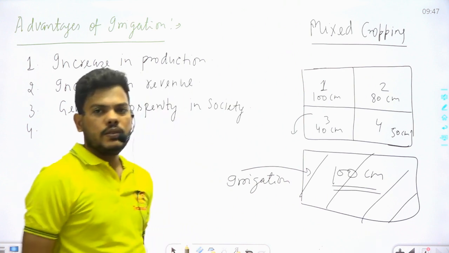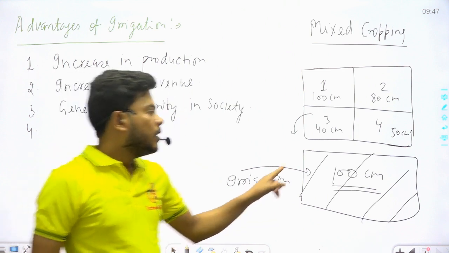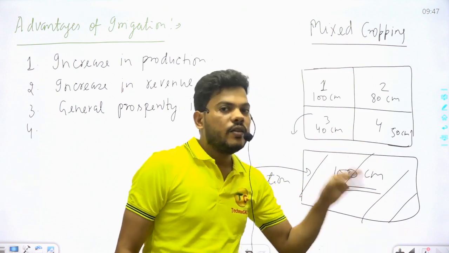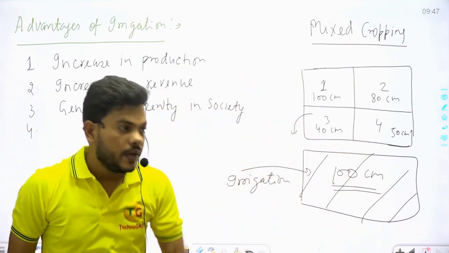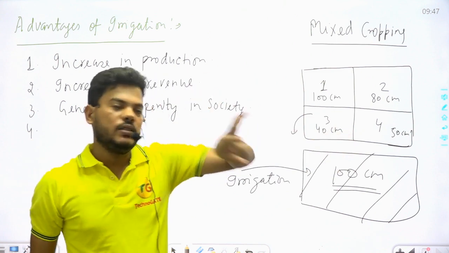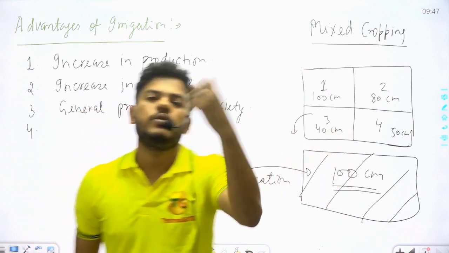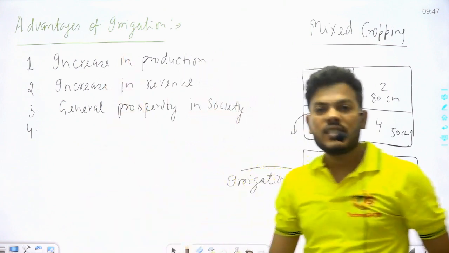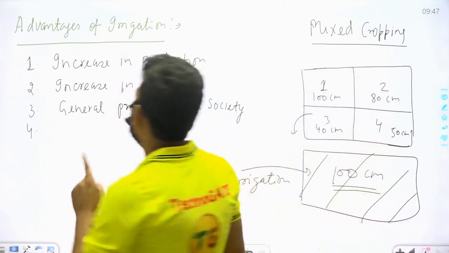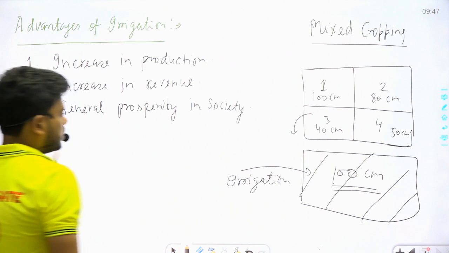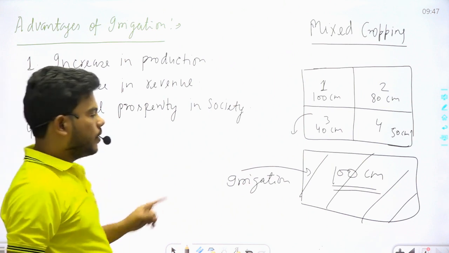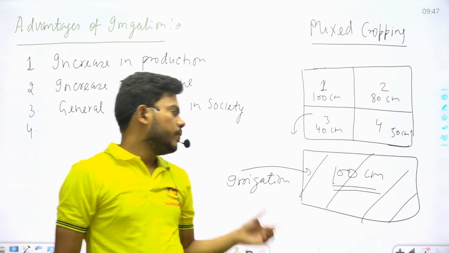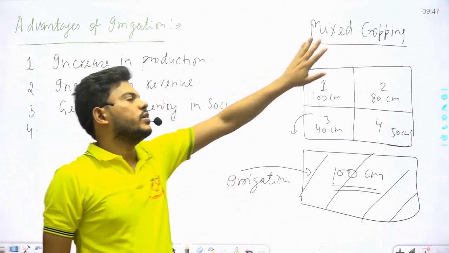Then mixed cropping will be eliminated, and the productivity and revenue will also increase. So the fourth point we can say, an advantage of irrigation: if there is a proper irrigation scheme in any state, then there is no need of mixed cropping.